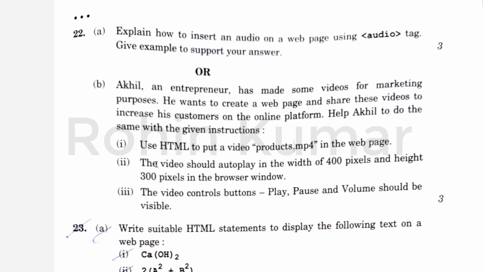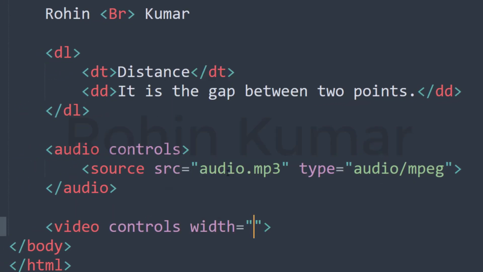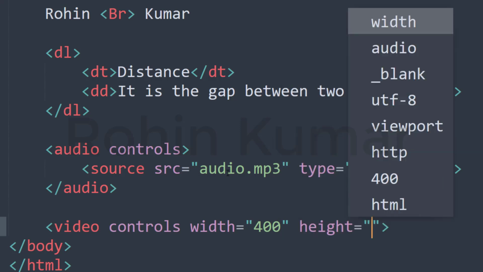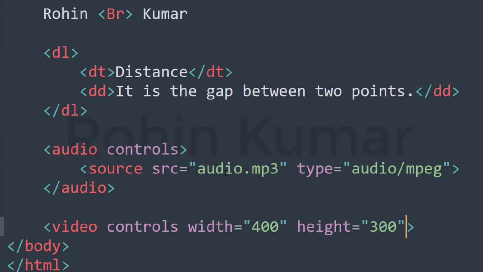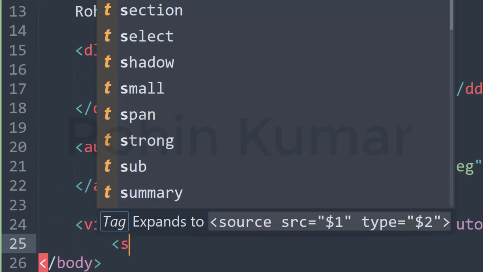Let's read some conditions which are given here. The video should autoplay and its size should be 400 and 300 in width and height. So width should be 400 and height should be 300, and it should autoplay. And now we will mention the source of the file.